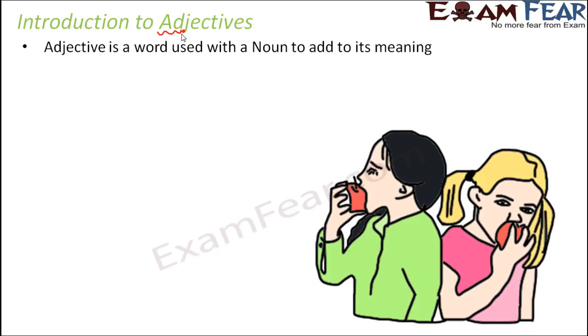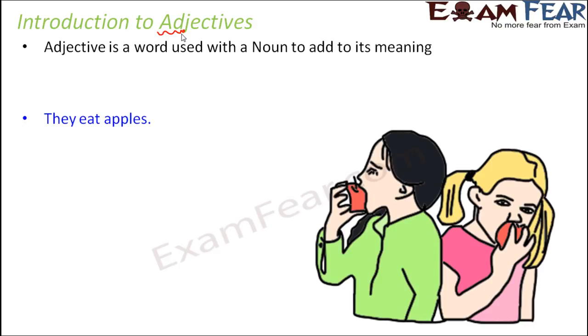So it is something like this, that you can even have a sentence without adjective. So that is definitely possible. But when you have an adjective, that adjective adds more meaning to the noun. So we will take this example to clarify. For example, they eat apples. So here, do we have adjective? We do not have adjective in this sentence, but this is a sentence. It has a complete meaning. So here, they is a noun. Apples again is a noun, right? So both of these words are nouns. But we do not have any adjective here.